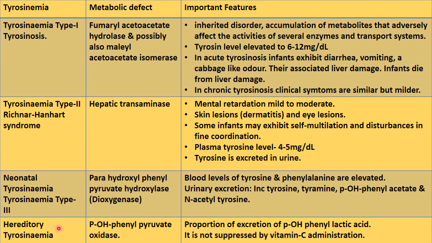The fourth defect is hereditary tyrosinemia. It is due to deficiency of para-hydroxyphenyl pyruvate oxidase, and here the excretion of para-hydroxyphenyl lactic acid takes place, and it is not suppressed by vitamin C administration. But in neonatal tyrosinemia, the effect is reduced with vitamin C administration.